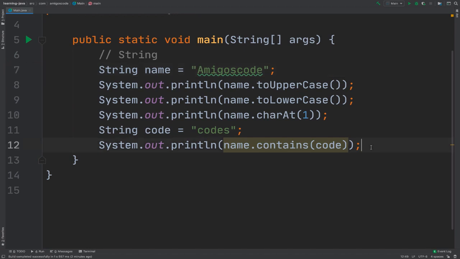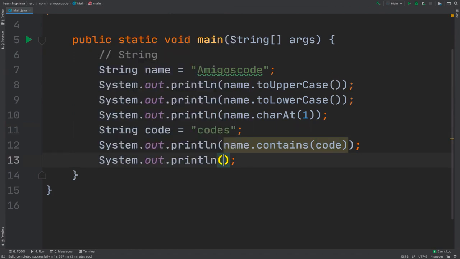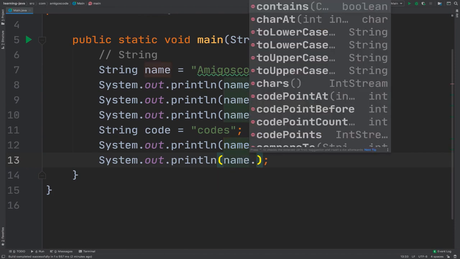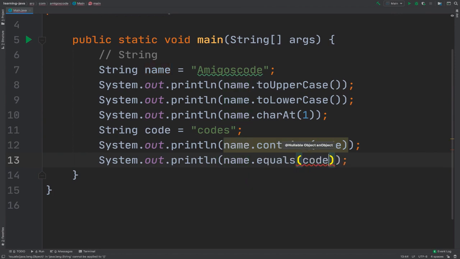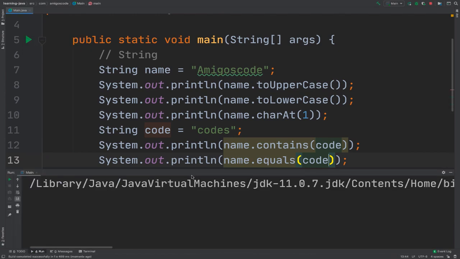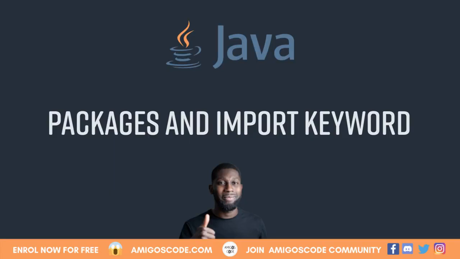One final method that I want to show you is, let's say that you want to compare whether name is equal to code. We can do that. So sout, and then I can say name dot, and then guess what? Equals. There we go. And then code, and this will give us true or false, and you can see that it is false. Of course it isn't, right? Amigoscode is not the same as code. So this is all for strings. If you have any questions, go ahead and let me know. Otherwise, let's move on.